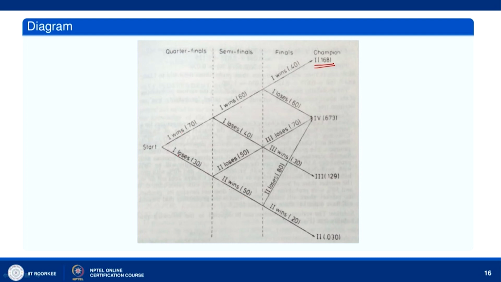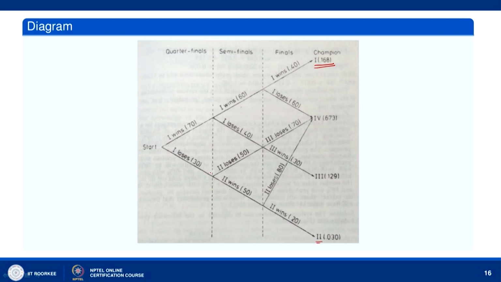You can see the sum of both probabilities, 0.70 plus 0.30, is 1 for each pair of branches. So it is 0.50 here, 0.50 there. After player 2 wins in the semi-finals, he plays with player 4 in the final. If he wins with probability 0.20, he becomes the champion.